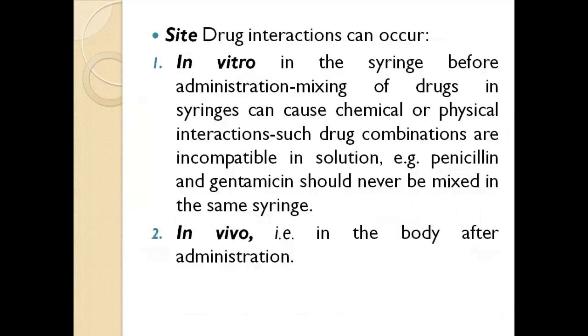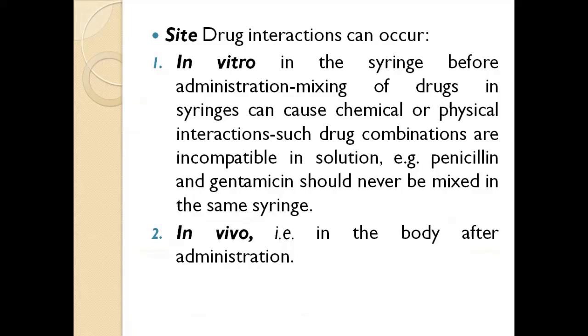Coming to the site of drug interaction, drug interactions can occur in two sites, that is in vitro and in vivo. In vitro, in the syringe before administration, mixing of the drugs in syringes can cause chemical or physical interactions. Such drug combinations are incompatible in solution.